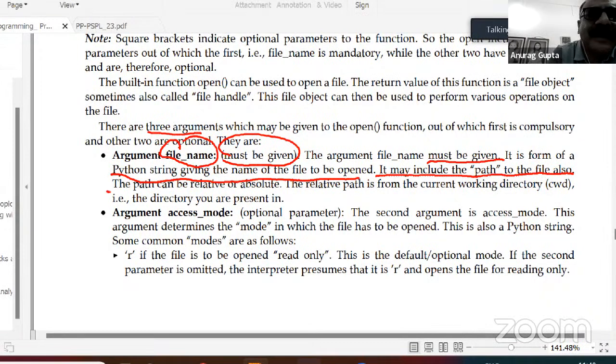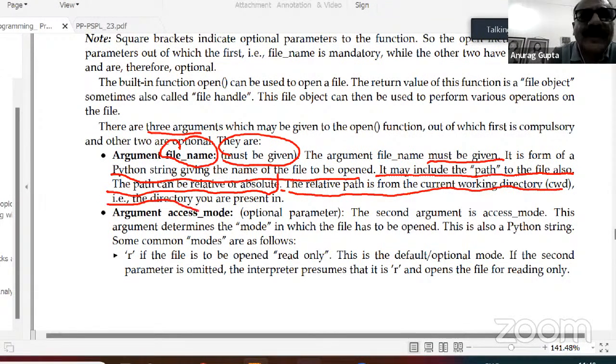The path can be relative or absolute. The relative path is from the current working directory (CWD), that is, the directory in which you are present. So there are 2 ways of giving the path. First is the relative path and second is the absolute path. Relative path means that if your file exists in the directory in which you are working, then you don't need to give the absolute path, you just need to give the relative path. However, if the file is in a different location from the directory in which you are working, then you may need to give the absolute path.